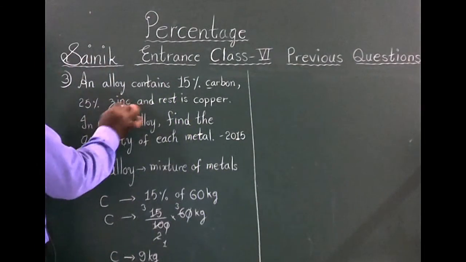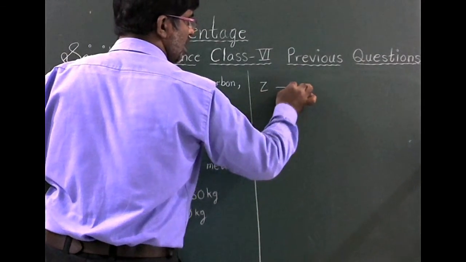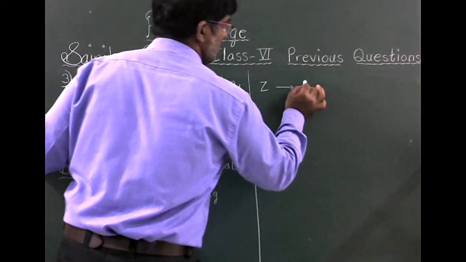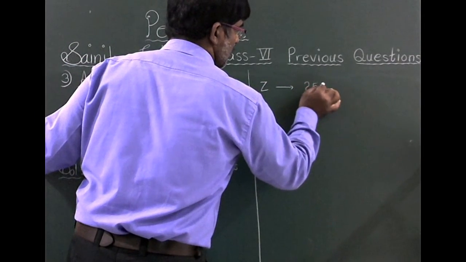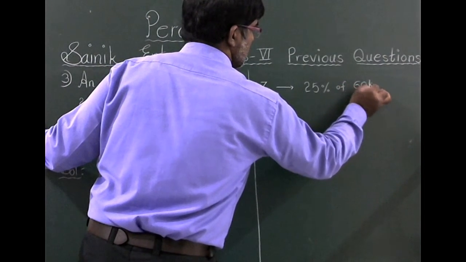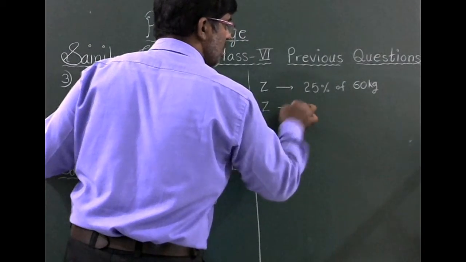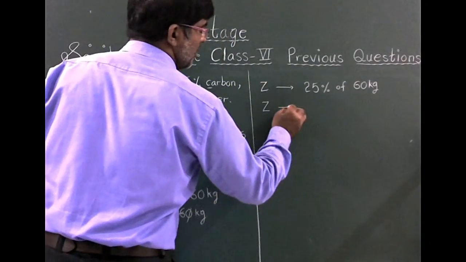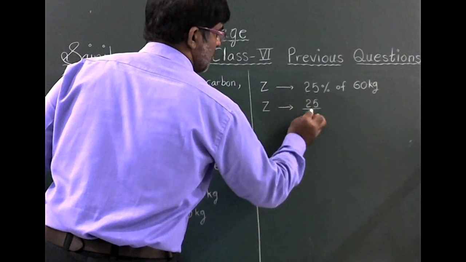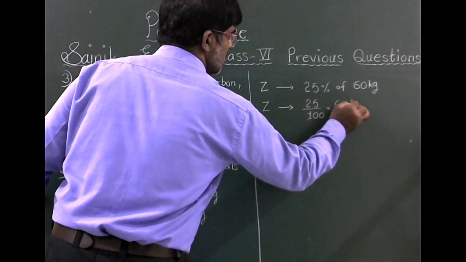Next, zinc. The quantity of zinc: 25 percentage of 60 kgs, where 60 kgs is the total quantity of alloy. That is 25 by 100 into 60 kgs.